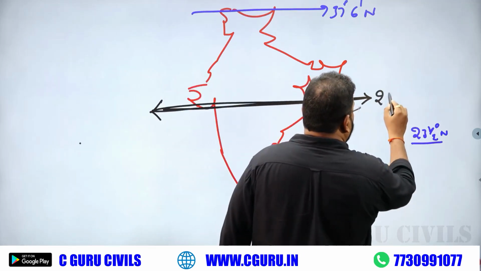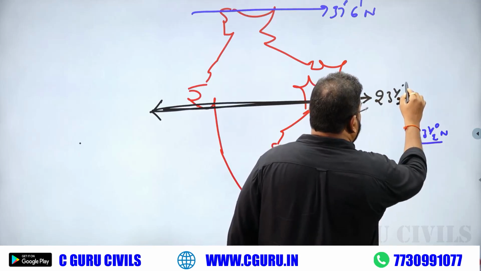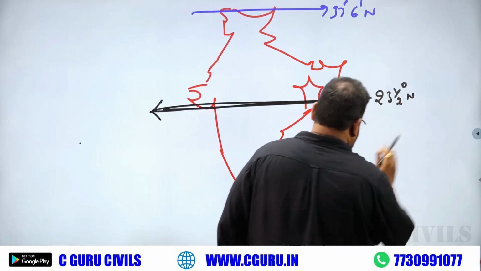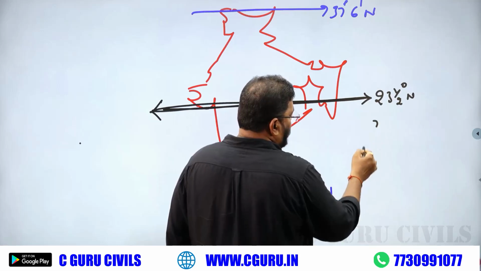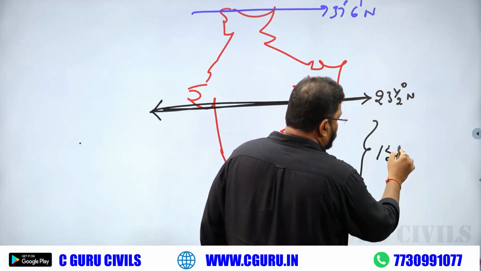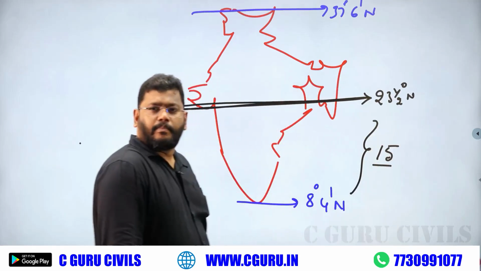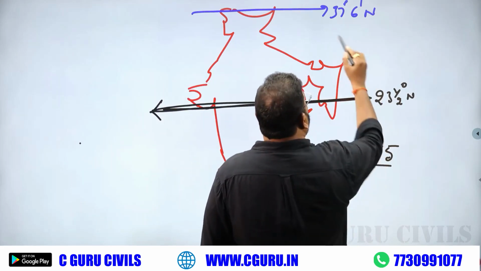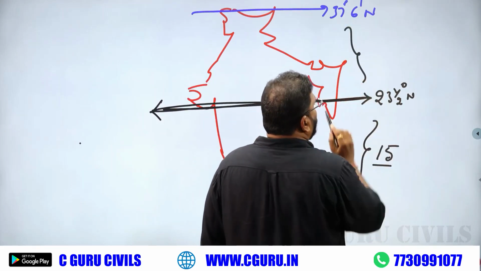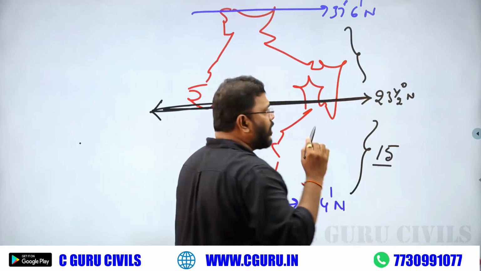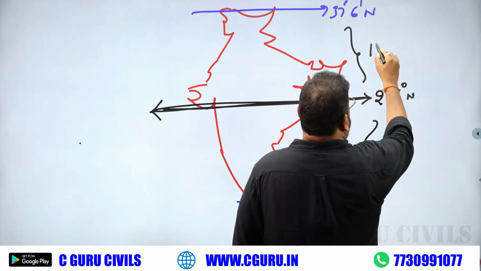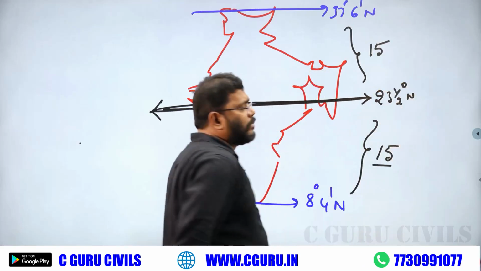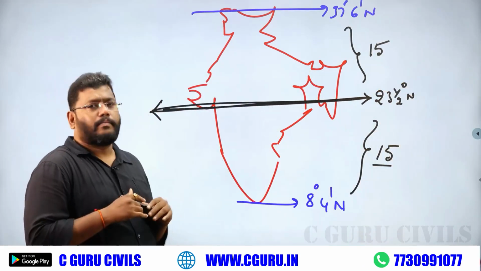Take the difference. 8 to 23, the difference is 15. Similarly, 23 to 37.6, if you take the round figure 38, again the difference is 15.